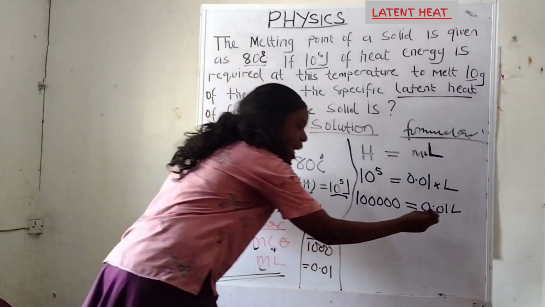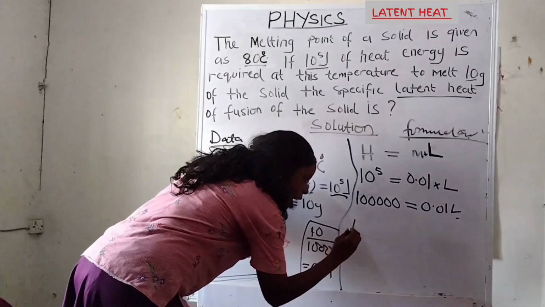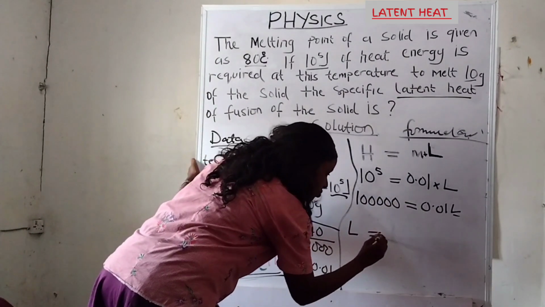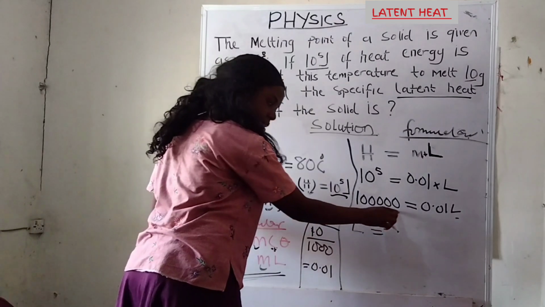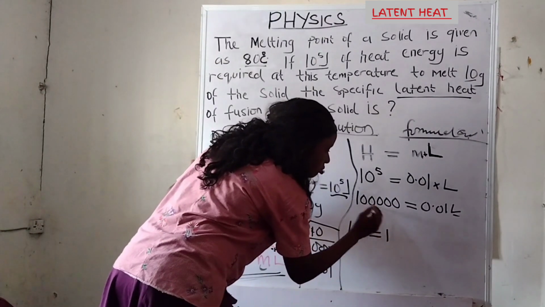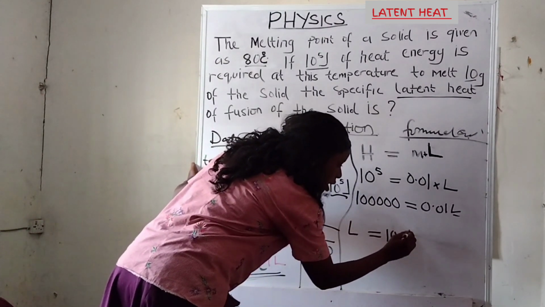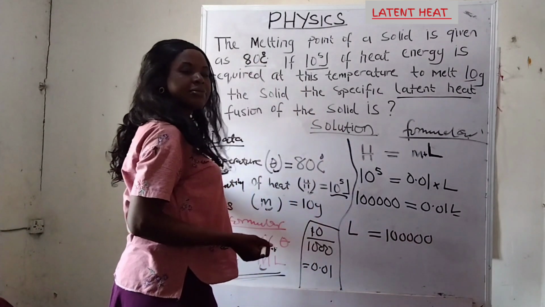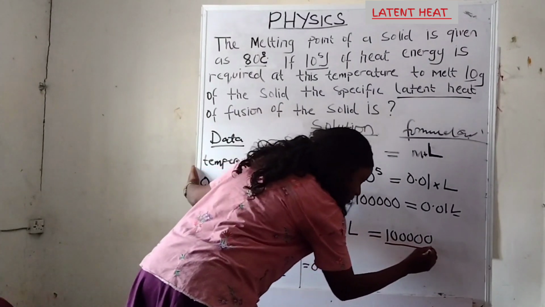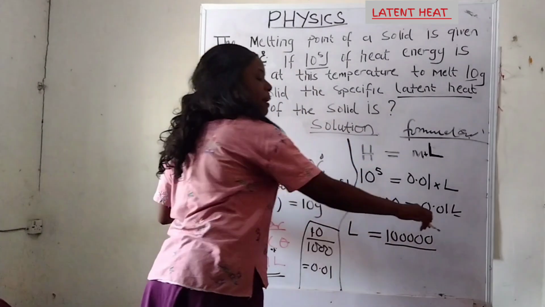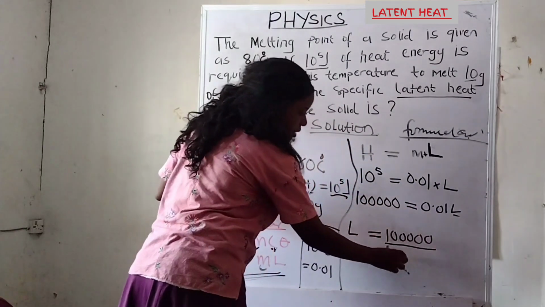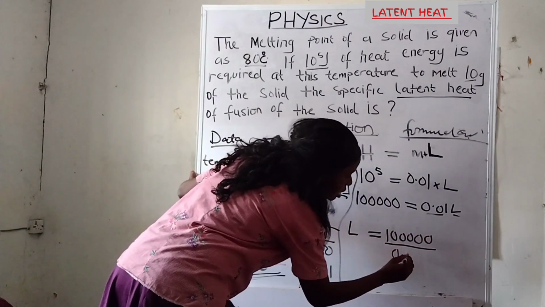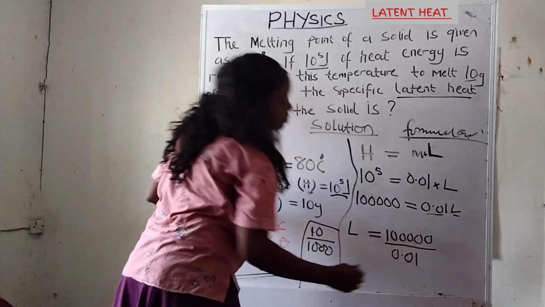So L is equals to 100000 divided by the number with L, which is 0.01.